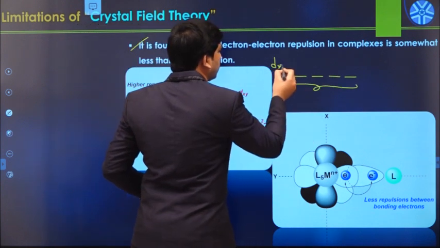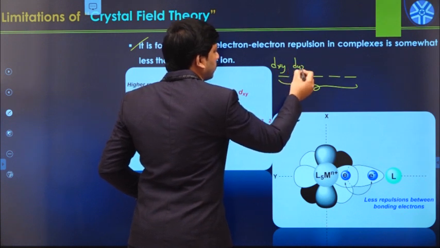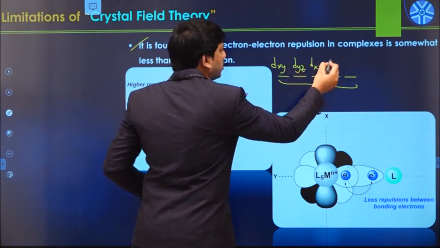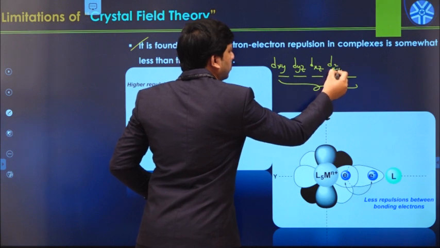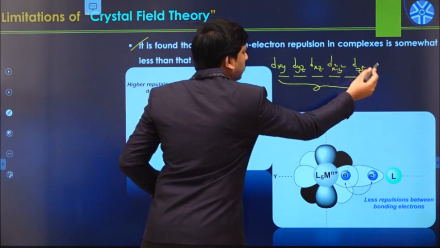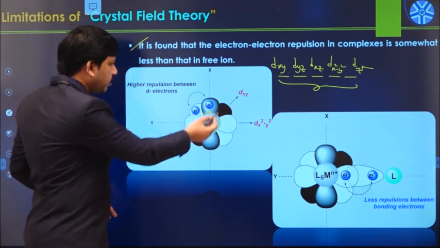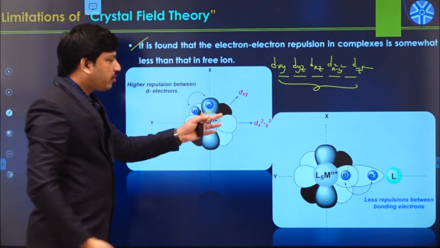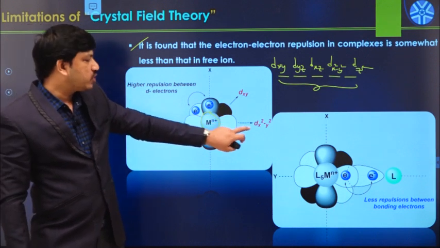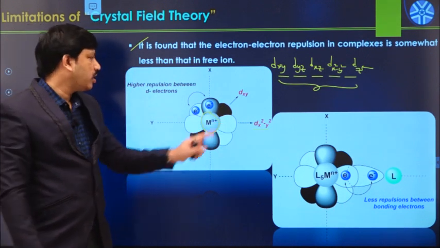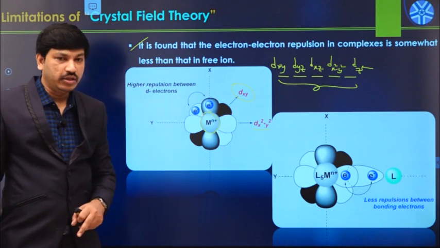Let us say these are dxy, dyz, dxz, dx square minus y square, and dz square. All these d orbitals have the same amount of energy, and here I am representing only two d orbitals: one is dx square minus y square and the other is dxy.